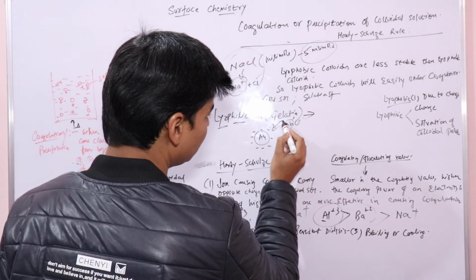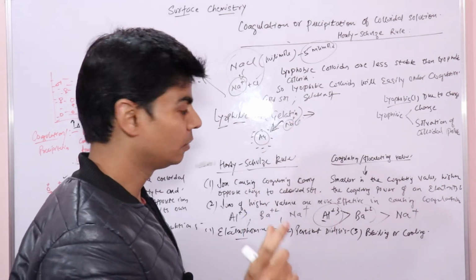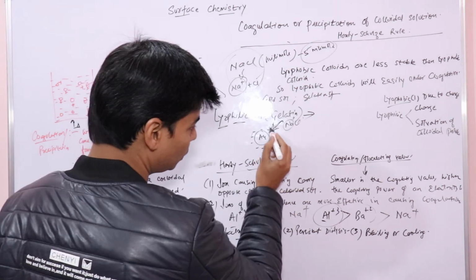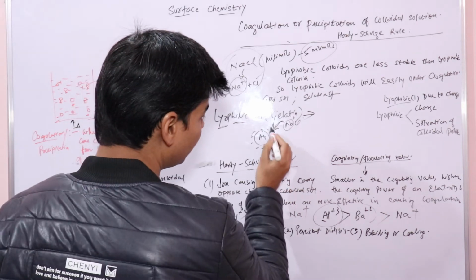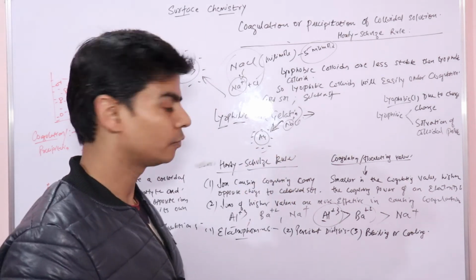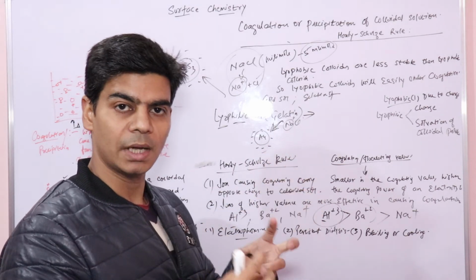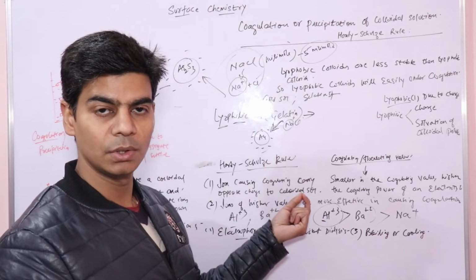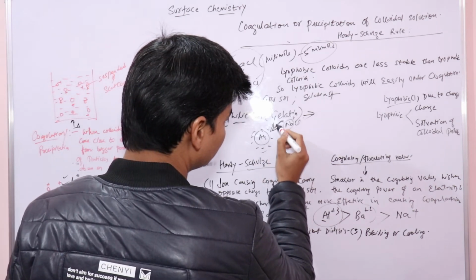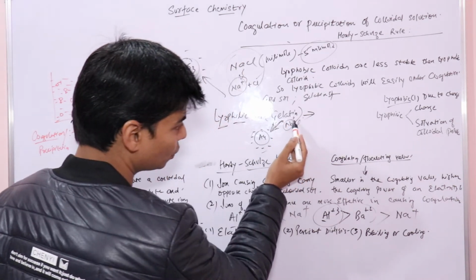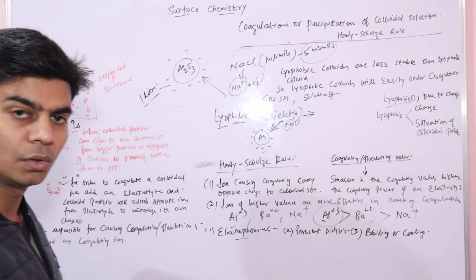Once the charge is neutralized, they can coalesce and form bigger particles, that is, coagulate or precipitate. So here these sodium ions directly reach the gold sol particles to coagulate them.